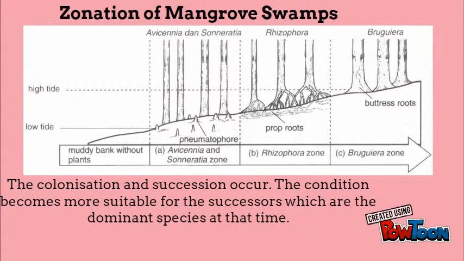Zonation of mangrove swamps. The colonization and succession occur. The condition becomes more suitable for the successors, which are the dominant species at that time.